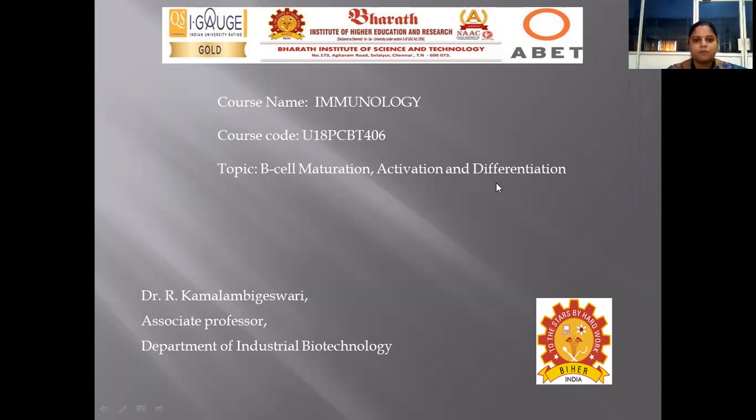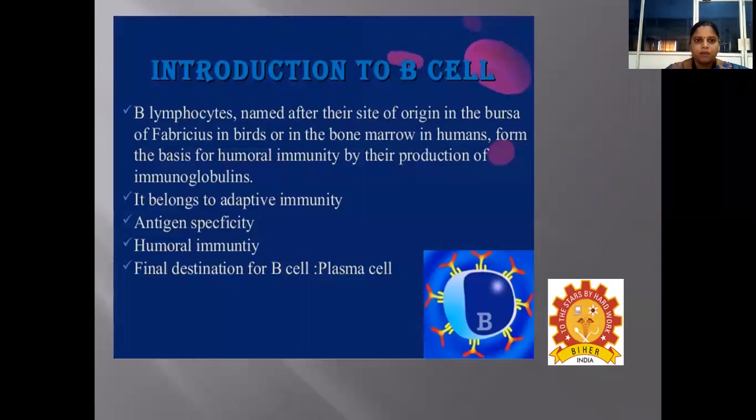And today I'm going to discuss the topic B cell maturation, activation, and its differentiation. First, coming to B cells, they are the B lymphocytes, which are named after their site of origin, the bursa of Fabricius in birds and bone marrow in the case of humans. They form the basis for humoral immunity by the production of antibodies or immunoglobulins. And these B cells are responsible for giving adaptive immunity, and they are very antigen specific.